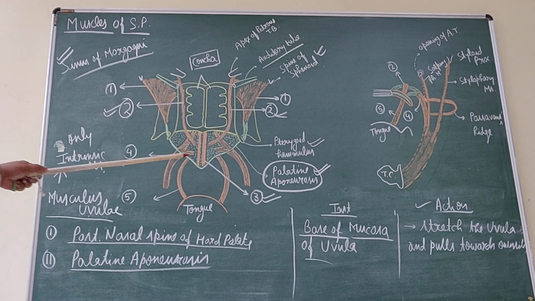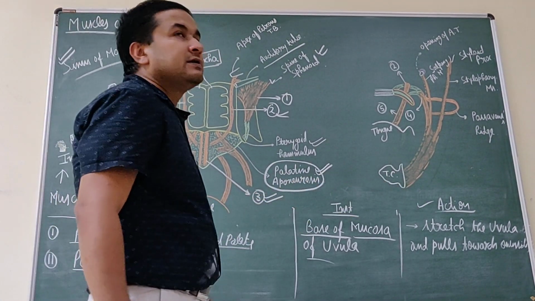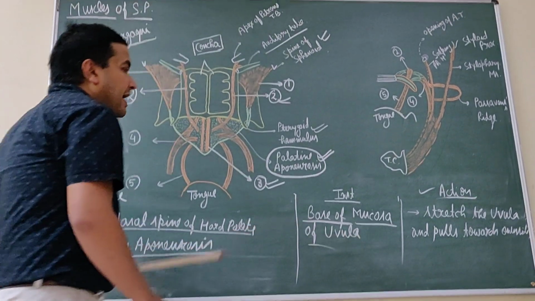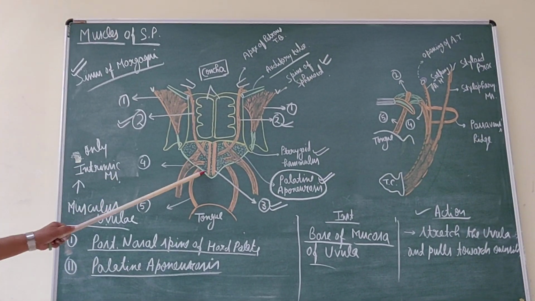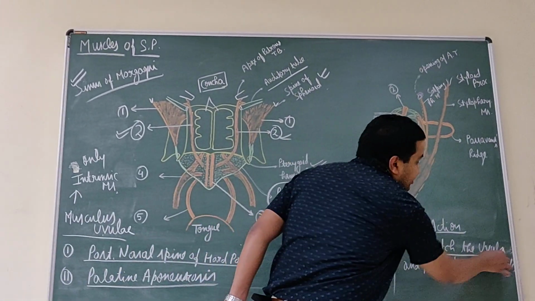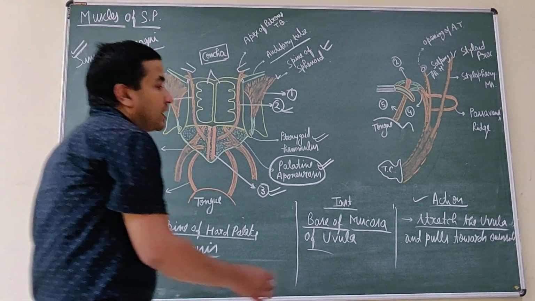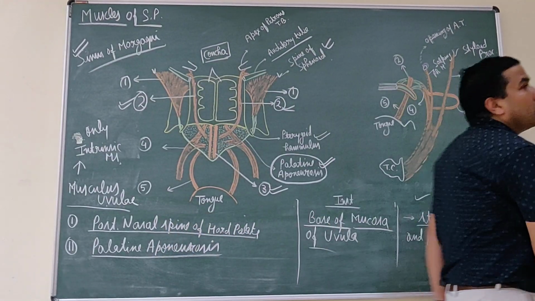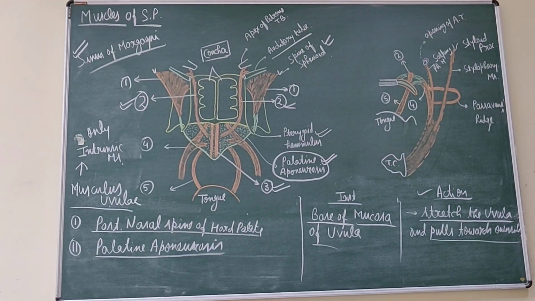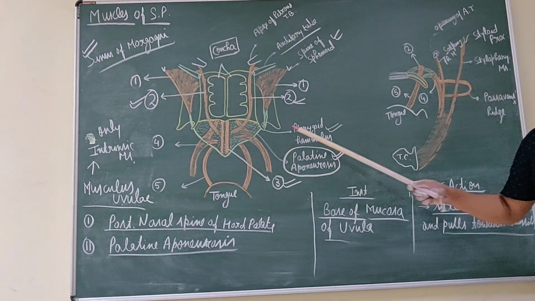on the submucosal coat. Now what is the action? This muscle acts on the uvula, the conical projection. It stretches the uvula and pulls the uvula towards one side, meaning the right one pulls towards the right side and the left one pulls towards the left side.